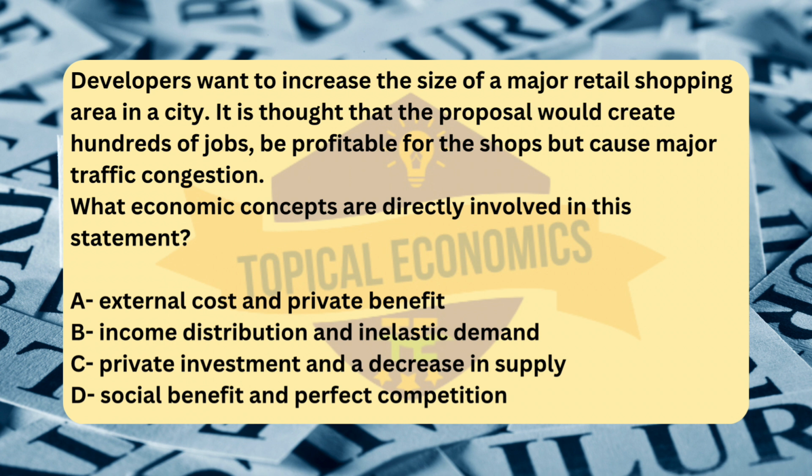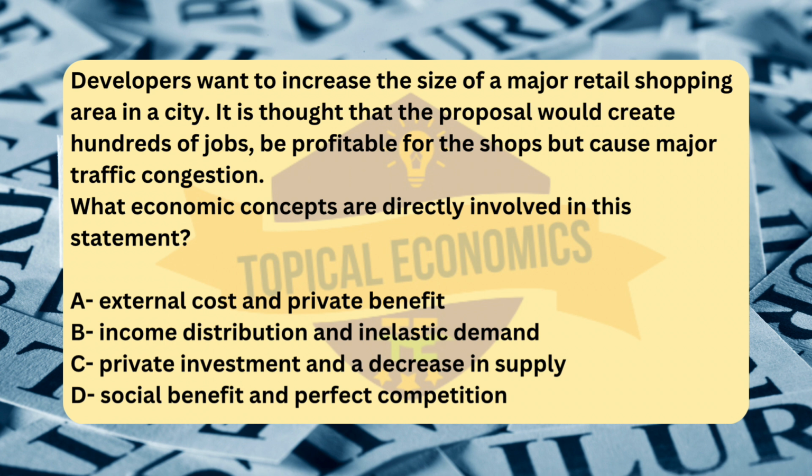Private benefit: the private benefits refer to the gains that directly accrue to the developers, businesses, and perhaps some workers from the project. These benefits might include the creation of hundreds of jobs and the profitability of the shops that would benefit from increased consumer traffic. Thus, external cost, traffic congestion, and private benefit, jobs and profitability for the shops, are the main economic concepts at play.